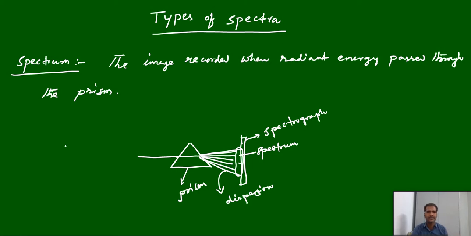So the image recorded when radiant energy, meaning radiation, is passed through a prism.